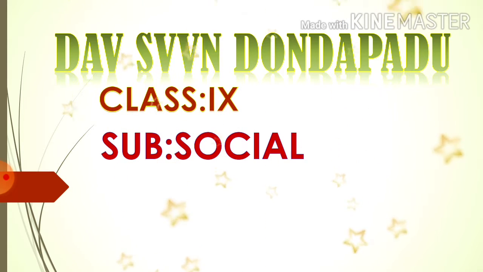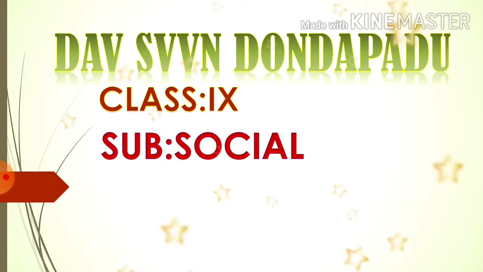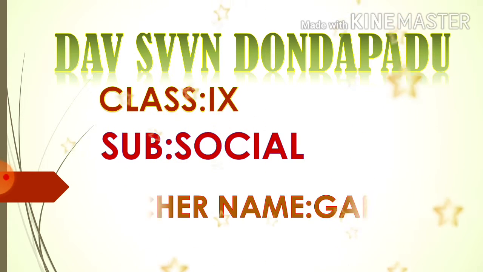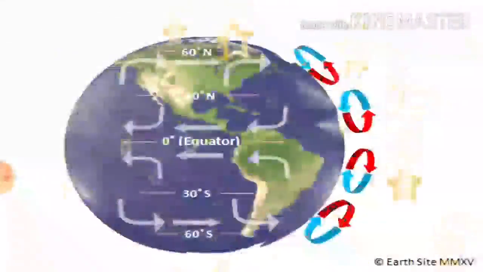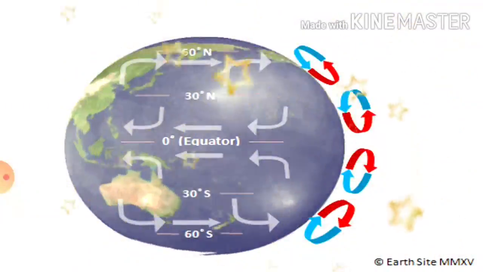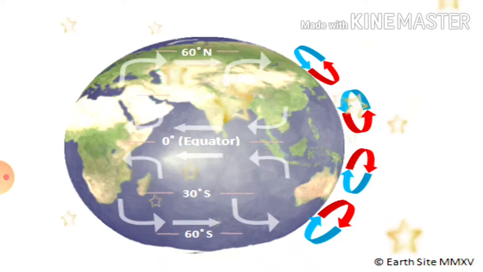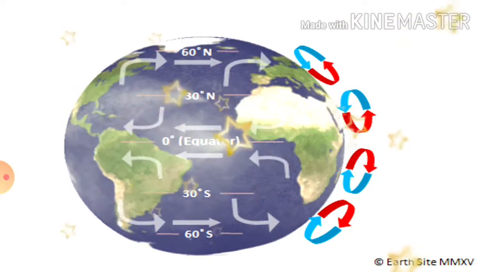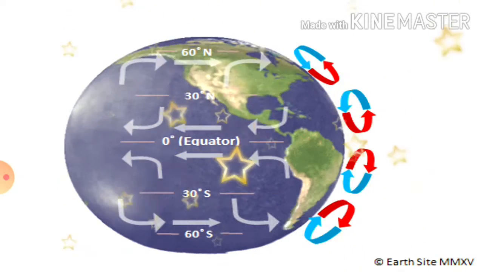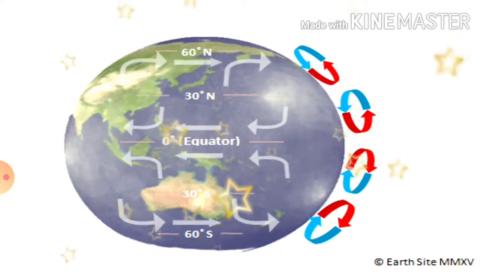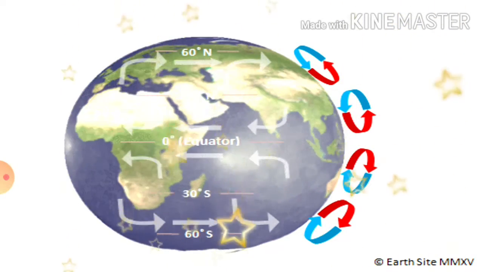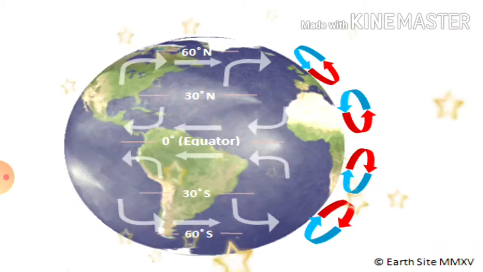Today we will learn 9th class lesson, that is atmosphere. The number of the lesson is 4th. Now we are able to see here a globe. As you know, the shape of the globe is geoid. It contains a sphere of gases. The earth moves from west to east direction.